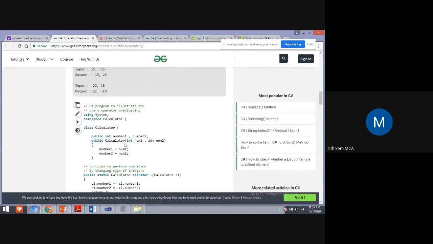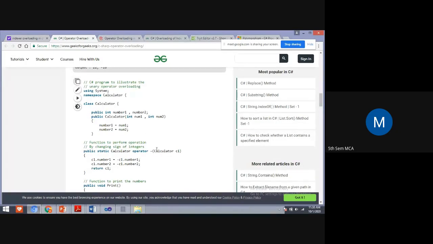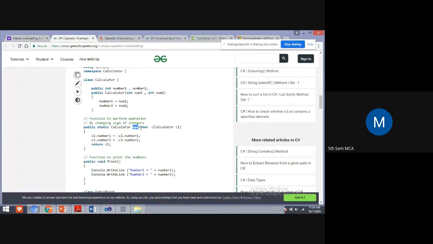Yes, students, I told you in GeeksforGeeks you can see the demonstration of the program. Yes, here I have GeeksforGeeks. Students, can you see the screen? Yes, okay, ma'am.